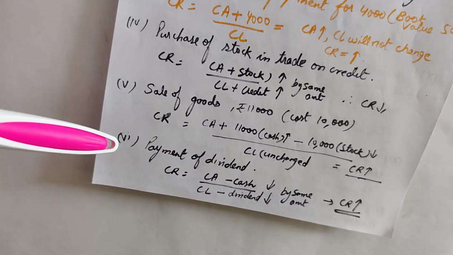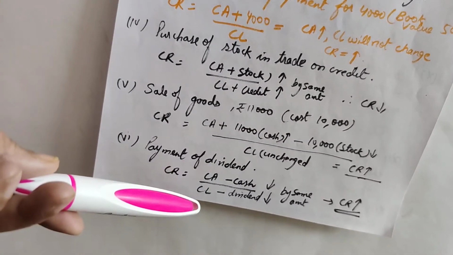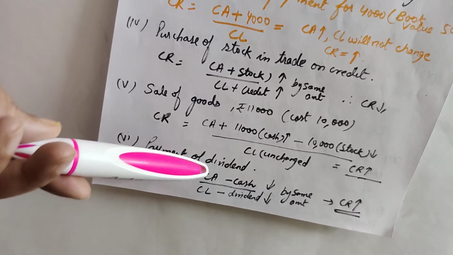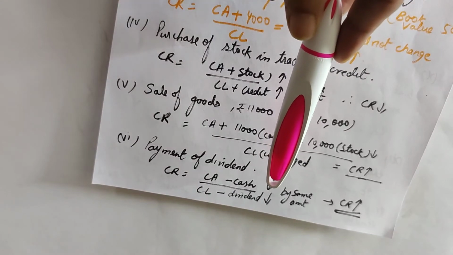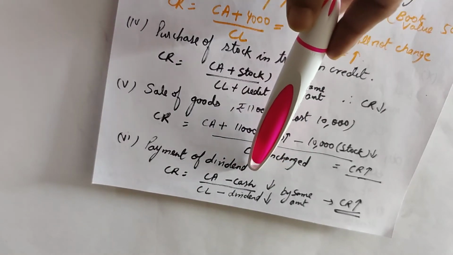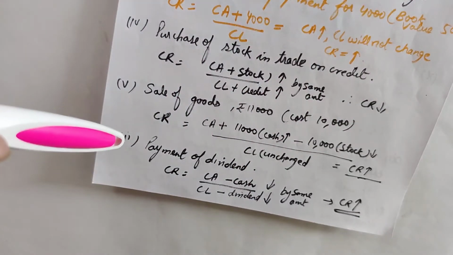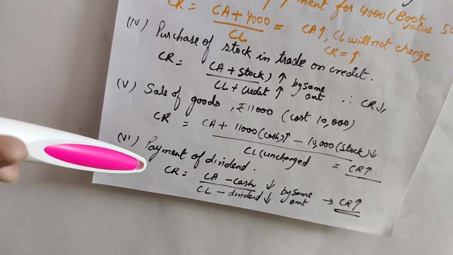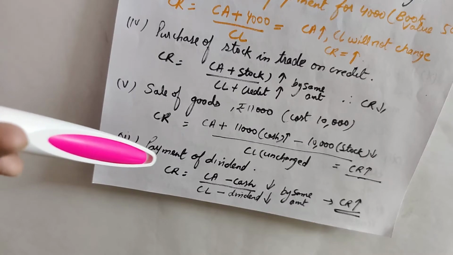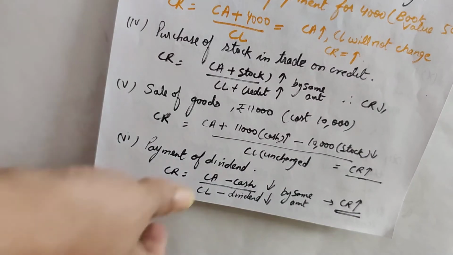Again, as I told you just a few seconds back, if you are not understanding this, you can assume values. Take CA as 20,000, CL as 10,000, and assume dividend paid to be 5,000. You subtract 5,000 from both numerator and denominator and see the impact on current ratio. Because the starting point is given to be 2:1, the answer will come out more than 2:1. It means the current ratio has increased, right? Now let's take up the next case.